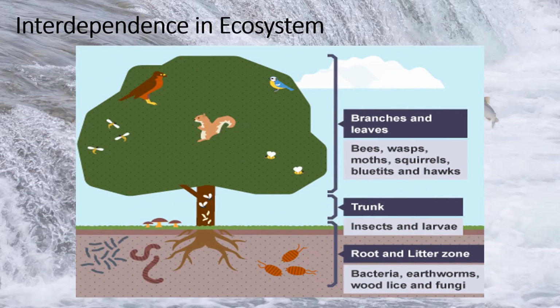This illustration shows us how organisms in a forest share their resources. At the root and litter zone, we have bacteria, earthworms, wood lice, and fungi. At the trunk part, we have insects and larvae. And at the branches and leaves, we have bees, wasps, moths, squirrels, blue tits, and hawks.